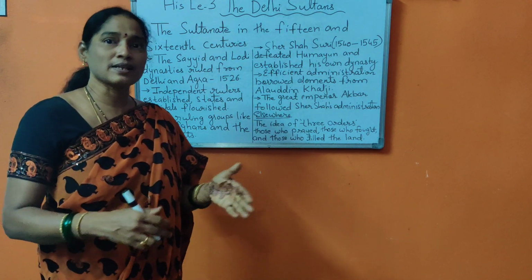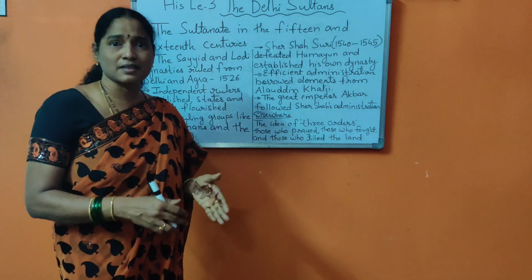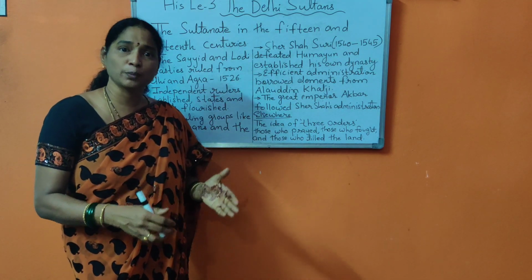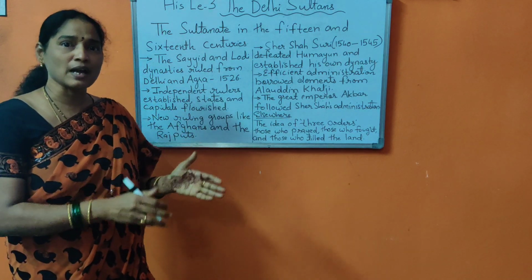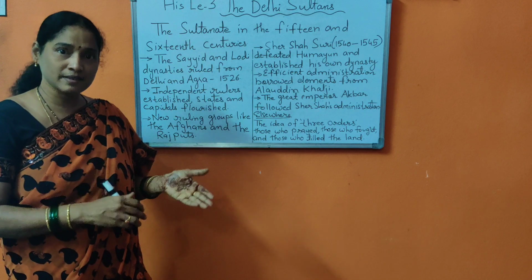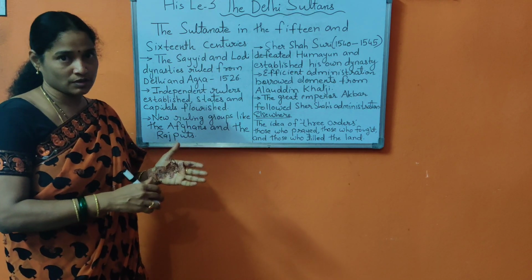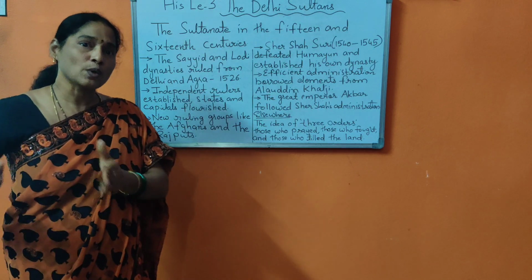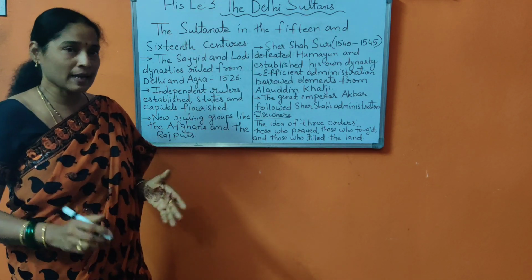So in France and Germany, the noble people wanted to be known as knights. This is the division of class in France, which was supported by the church.